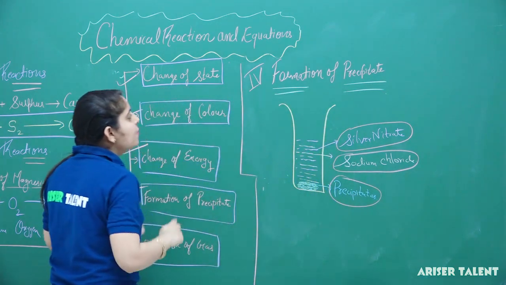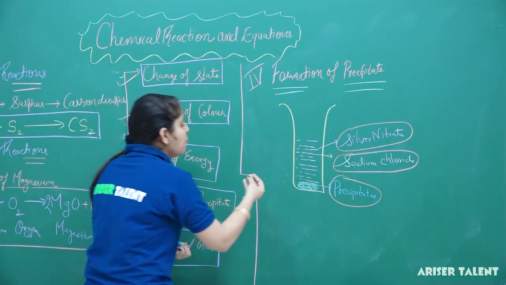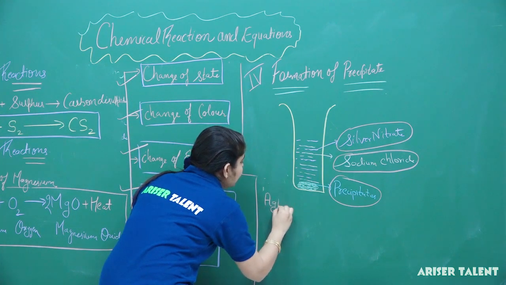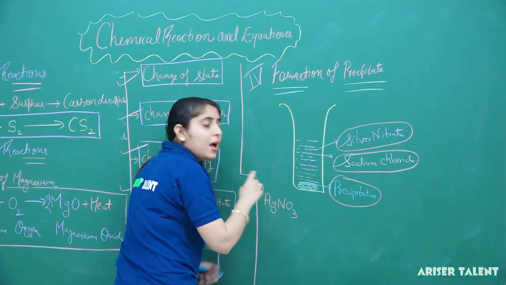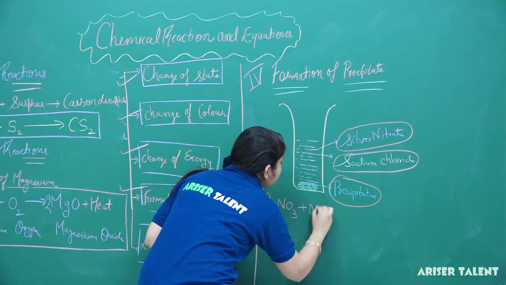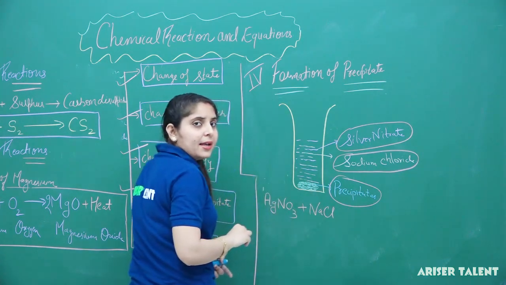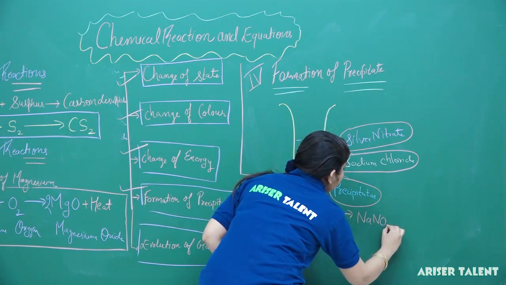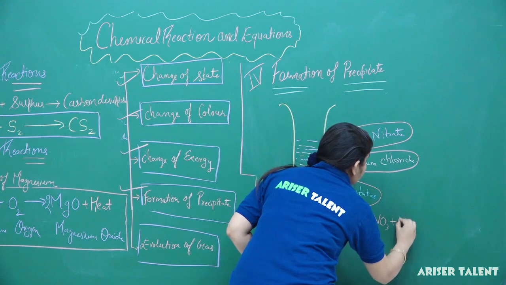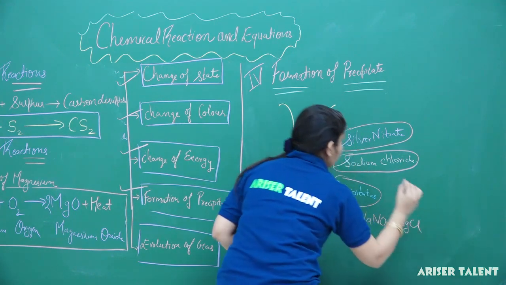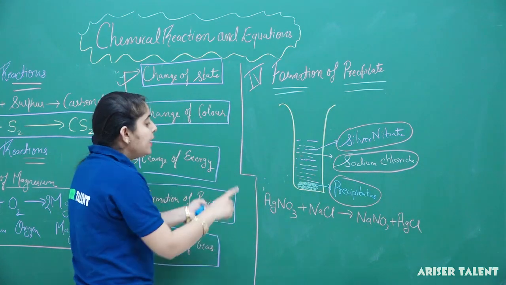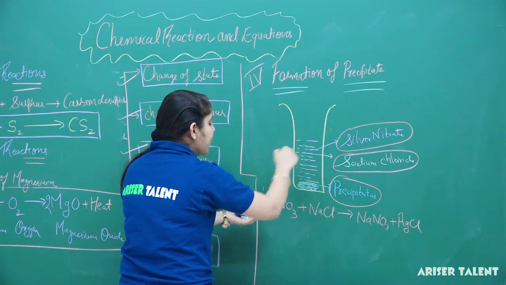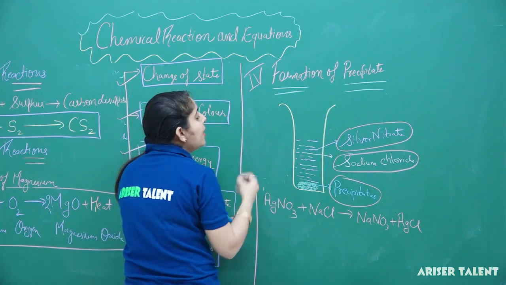So the reaction for the formation of the precipitate will be, firstly I have taken silver nitrate, that is AgNO3. I have done the reaction with NaCl, and what am I getting here? I am getting NaNO3 and AgCl. So students, here the precipitate formed will be silver chloride and the solution becomes colorless. This will show the NaNO3.